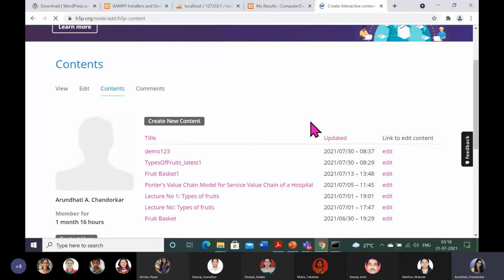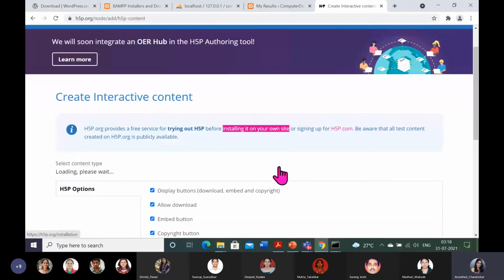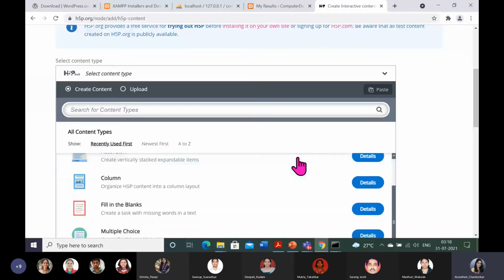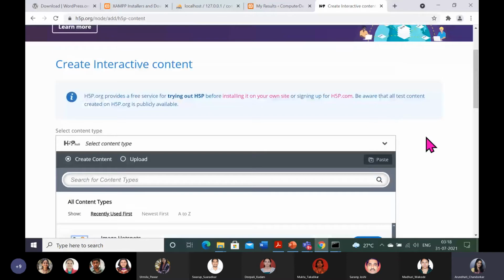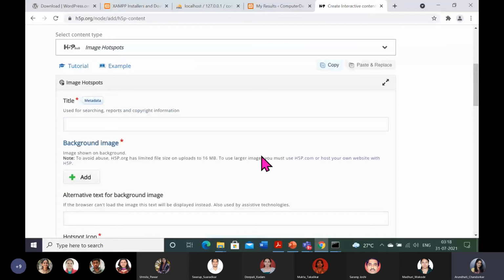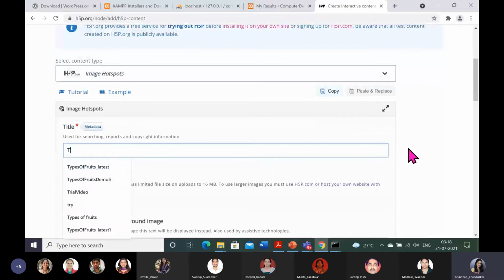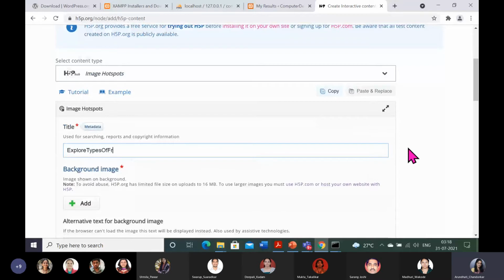So create interactive e-content, the same look, obviously it is H5P. Here you can see n number of e-content types, and I am focusing on image hotspot. Now it has started. For the title I will give "Explore types of fruits". I am giving it to students to explore. Any title you can give.